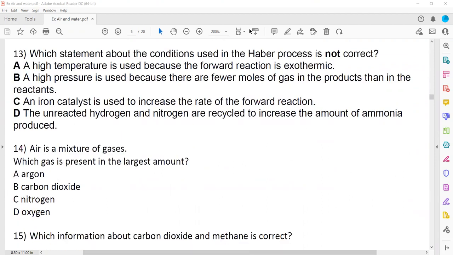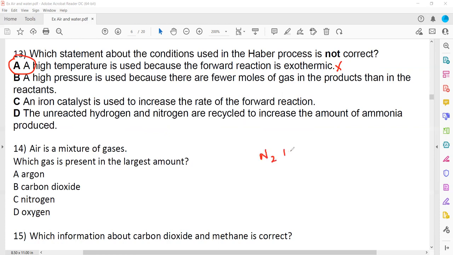Then which statement about the conditions used in the Haber process is not correct? High temperature is used because the forward reaction is exothermic. When the forward reaction is exothermic, we don't prefer a high temperature, we prefer a low temperature. So that's why A is not correct. What about B? High pressure is used because fewer moles of gas are present in the product.